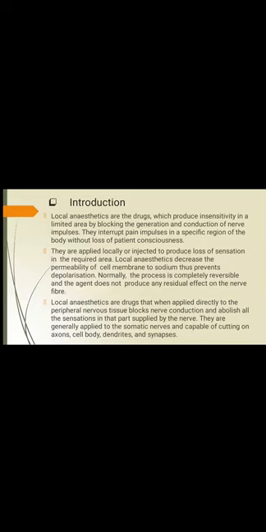Local anesthetics are drugs that, when applied directly to the peripheral nervous tissue, block nerve conduction and abolish all the sensations in the part supplied by the nerve. They are generally applied to the somatic nerves and are capable of acting on axons, cell bodies, dendrites and synapses. So where are they applied? They are applied to the peripheral nervous tissue and are able to block the somatic nerves.